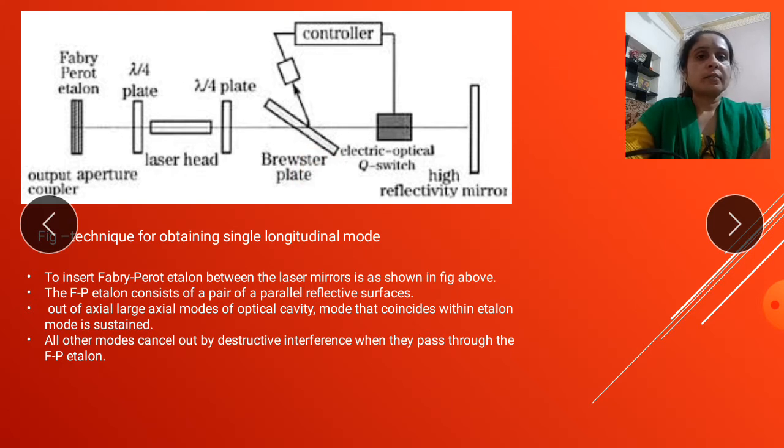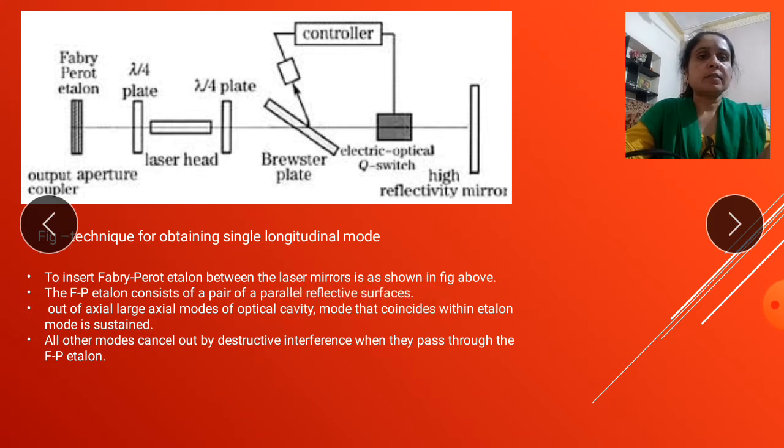To insert the Fabry-Perot echelon between the laser mirrors is shown in the figure above. The Fabry-Perot echelon consists of a pair of parallel reflective surfaces.